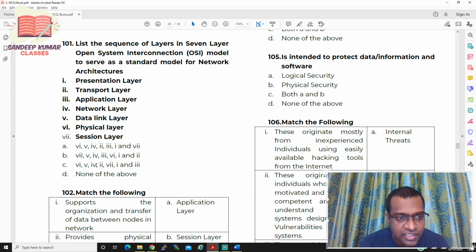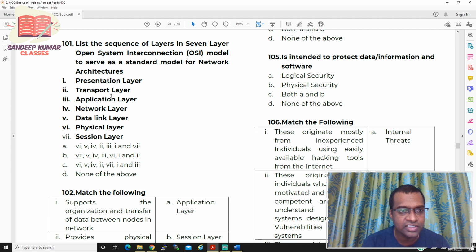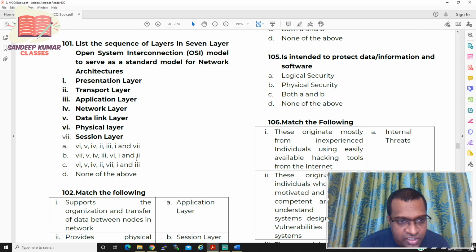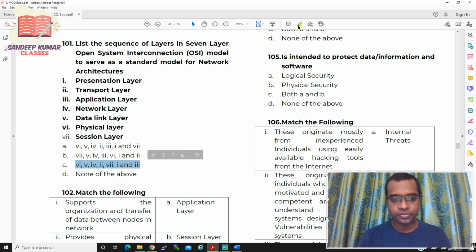Let us see the next one, transport layer. Transport layer is option 2. A and C also have option 2. Next one is session layer. What is session layer? If you see session layer, 5 6 7, 7 should come. So the right answer should be option number C, sir. Option number C should be the right one.